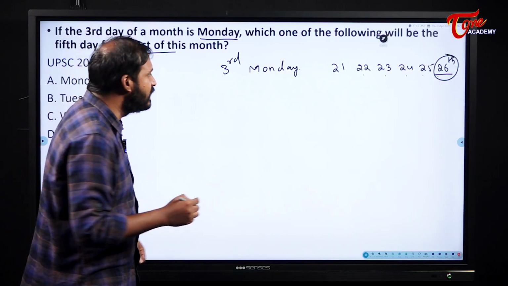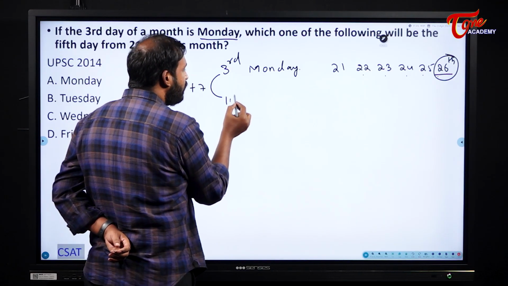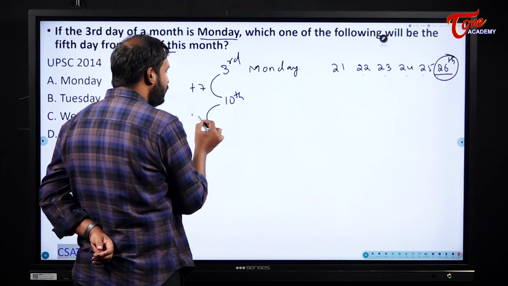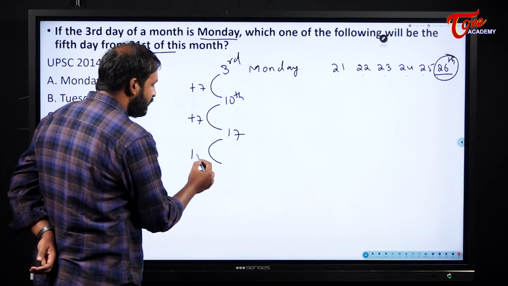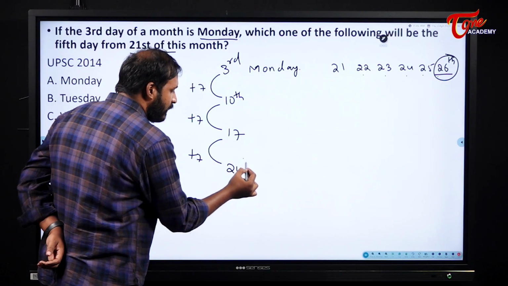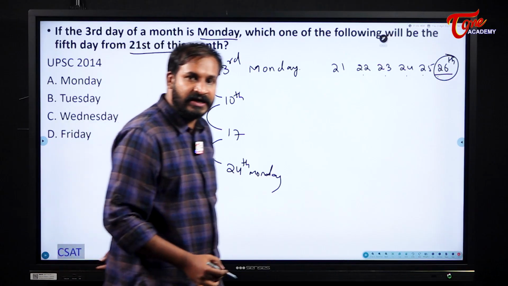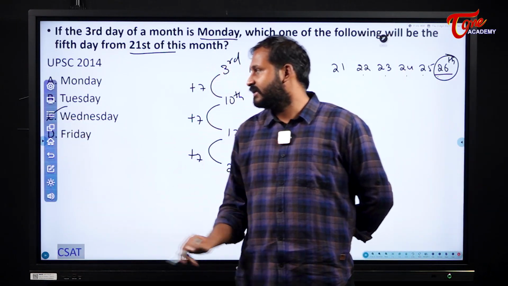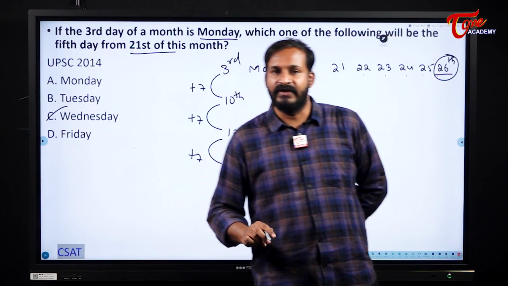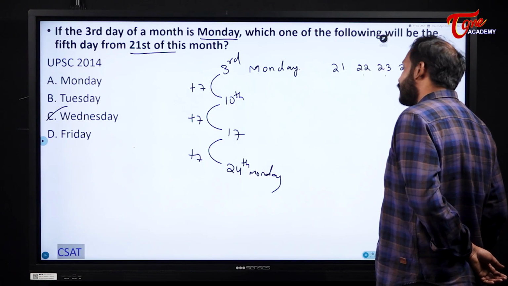If third is Monday, when will we have the next Monday? Plus 7, right? So the 10th we will have Monday. Next Monday, the 17th. Next, the 24th will become Monday. If the 24th is Monday, tell me what will be the 26th? The 26th will be Wednesday. So we can write our answer as Wednesday here. Read the question carefully and then accordingly try to write the answer.